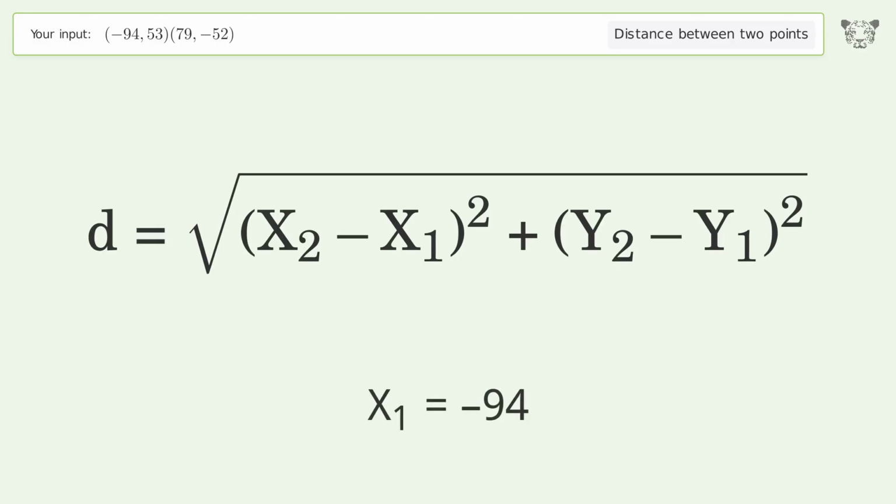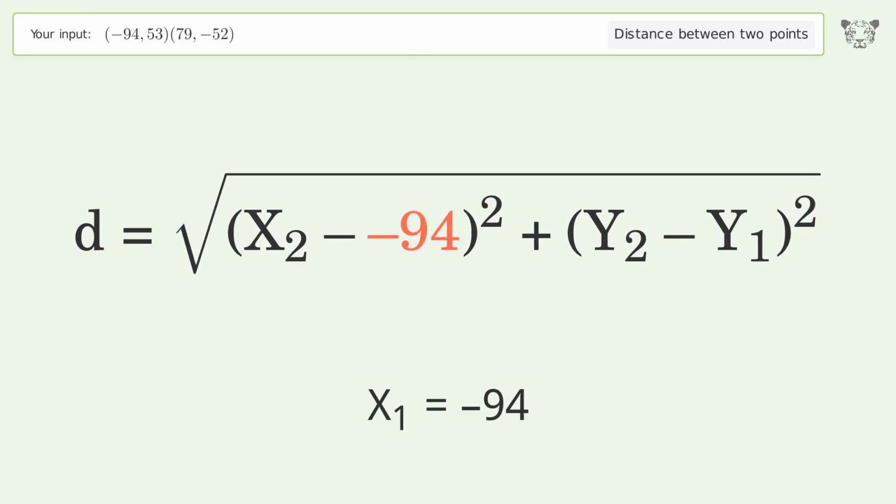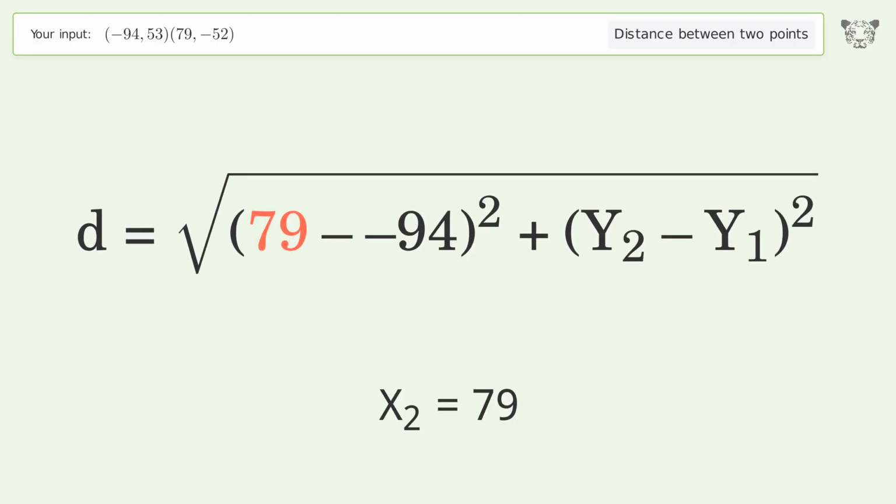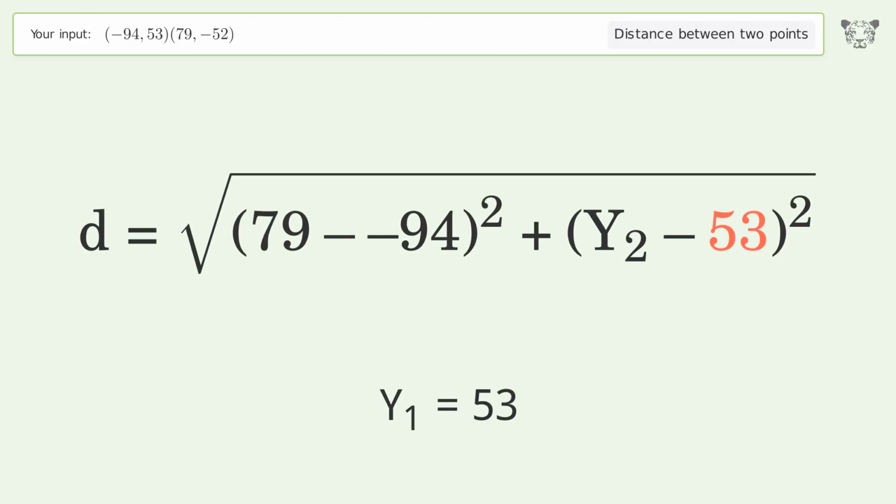x1 equals -94. x2 equals 79. y1 equals 53. y2 equals -52.